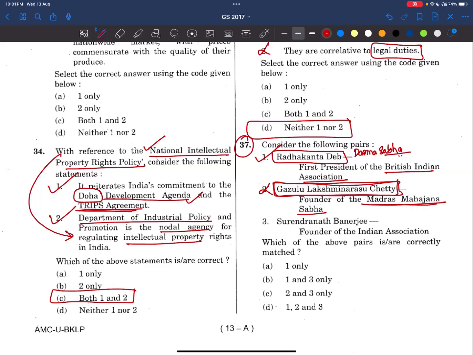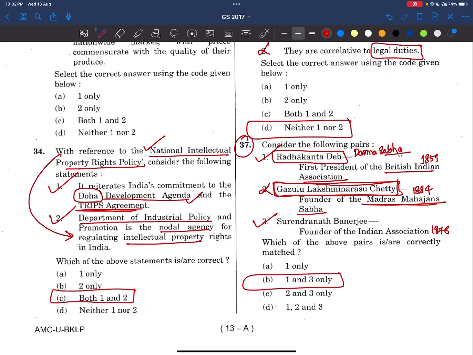Okay, now see. Surendranath Banerjee, the founder of Indian Association. Yes, Surendranath Banerjee is also a founder of Indian Association, and there is another person as well. His name is Anand Mohan Bose. Okay, this was established in 1876. This Madras Mahajan Sabha is in 1884. I'm just telling because UPSC may ask chronology as well. Since it has been given in this statement, in the upcoming questions it may ask about the chronology also. Here the answer will be 1 and 3.